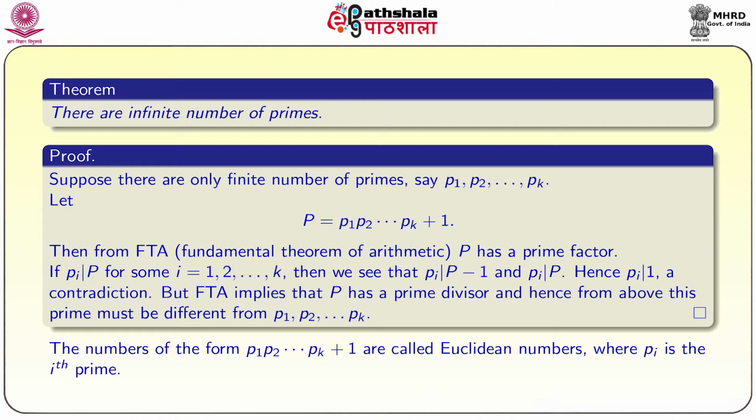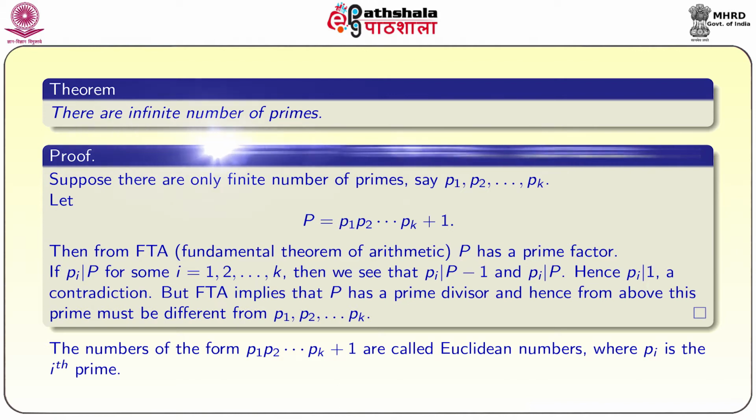Then by the fundamental theorem of arithmetic, P has a prime factor. Since the first prime p1 is at least 2, capital P is greater than or equal to 2. So, it has a prime factor. If you take that prime as pi, then pi divides P for some i among 1, 2, 3 and so on k, that is, this pi is one among p1, p2 and so on pk.